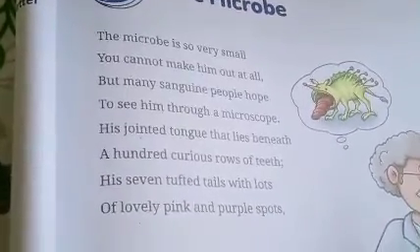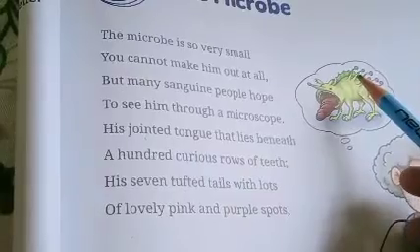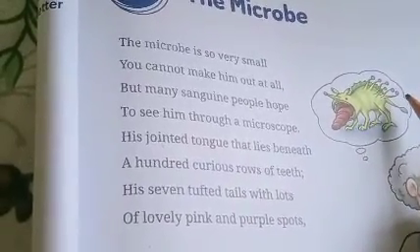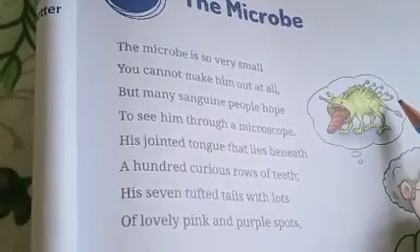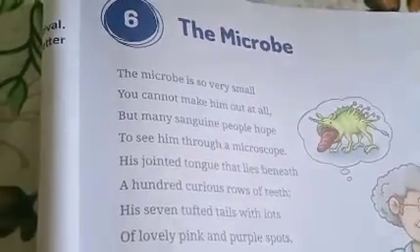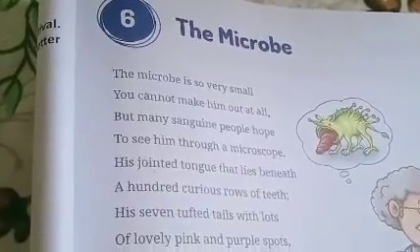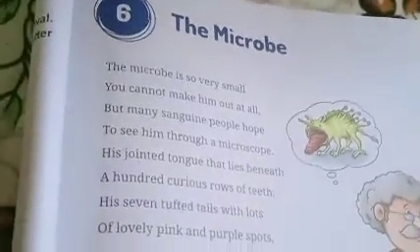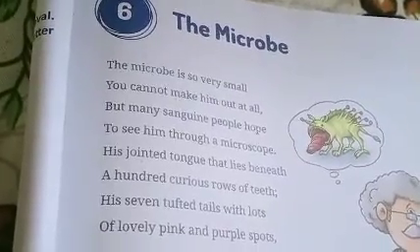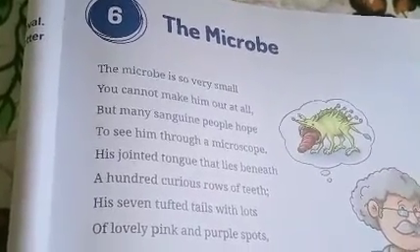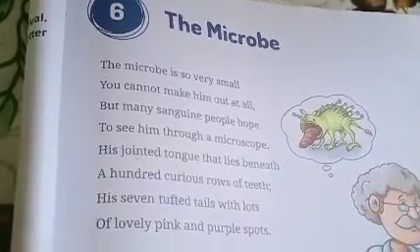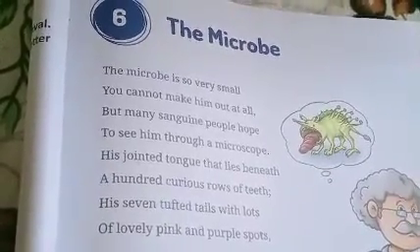In this picture you can see that this microbe has 7 tails. How many tails does it have? 7 tails. Tuft means hairy tail with the hair tied together. Such a 7 tuft tail it has, and on that tail there are pink and purple spots.